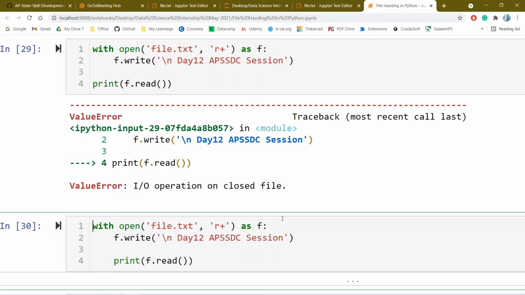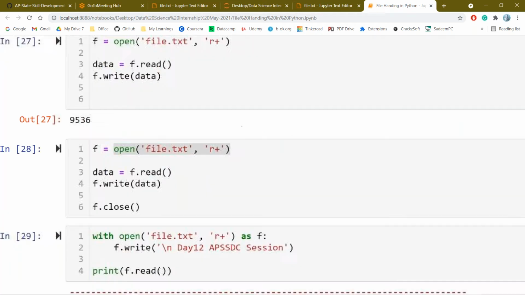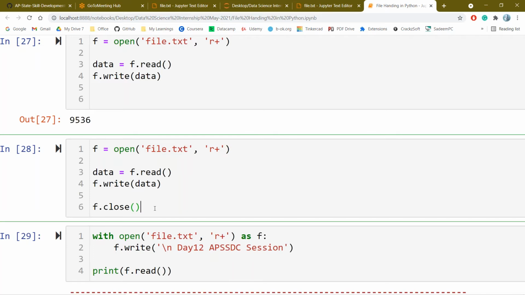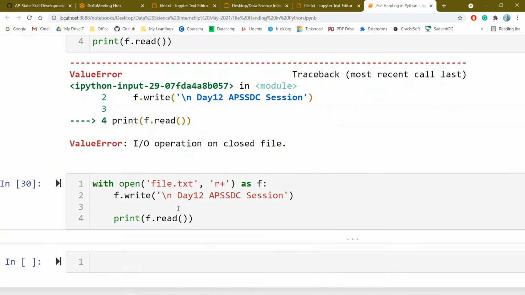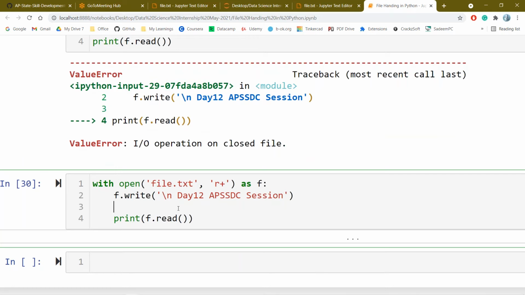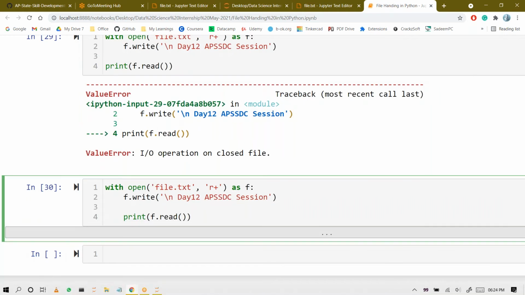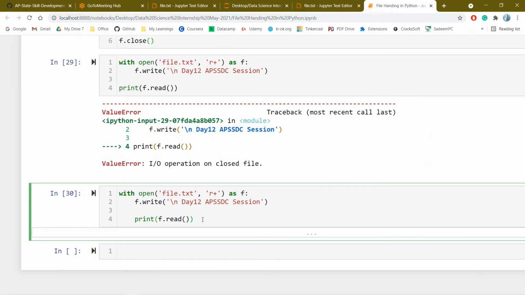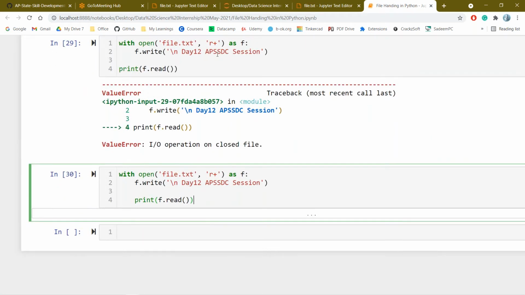It can be write mode, append mode, or read mode. It is the best practice because if you forget to close, like in the previous method, you should definitely remember that if you open 10 files, you should definitely close the 10 files. In this way, if you open 10 different files, no need to close those different files. Automatically the files will be closed. Now let us take one more example and we can conclude.